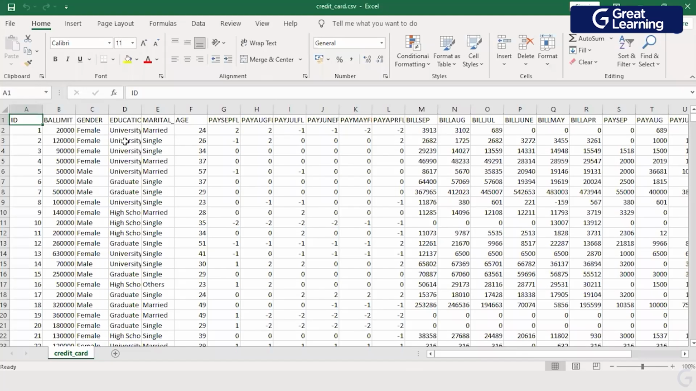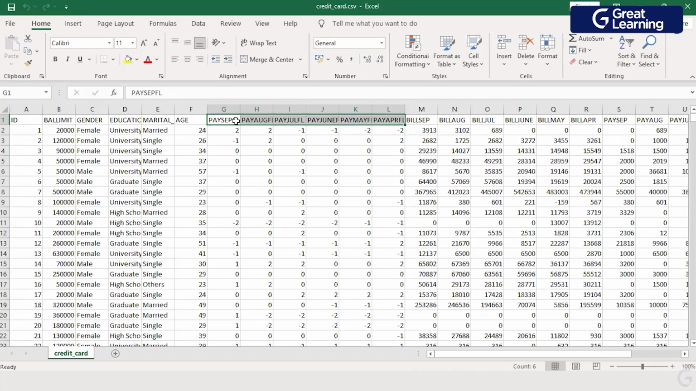This is what you are able to see, the data set. What are the fields you have? You have an ID, which is a running ID, balance limit, which is the limit available on your credit card, gender, education level, marital status, age. Then you see a set of flags. What these flags are, when I go on to the Python notebook, I'll explain it to you. The values available here carry some meaning.